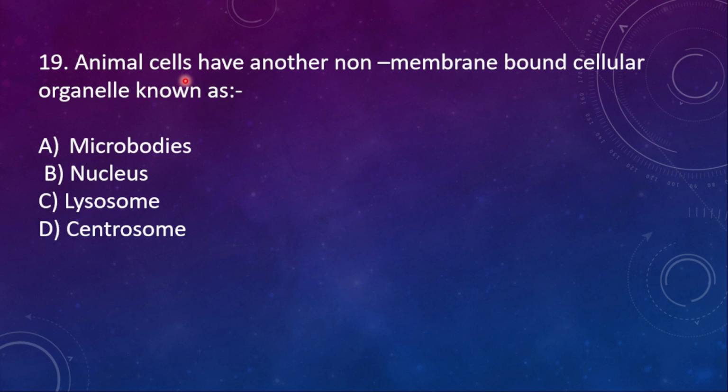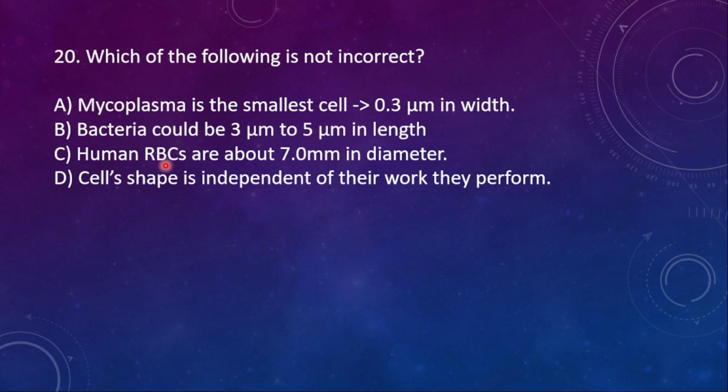19th one, animal cell has another non-membrane bound cellular organelle known as option A, microbodies. B, nucleus. C, lysosome. D, centrosome. Here the option is D, centrosome, because all of the others are made up of membrane bound cellular organelles. So the right option is centrosome.